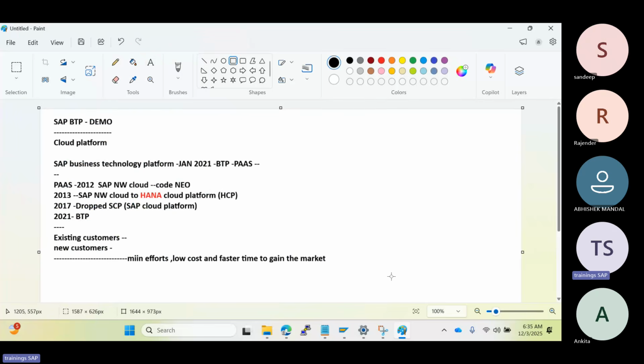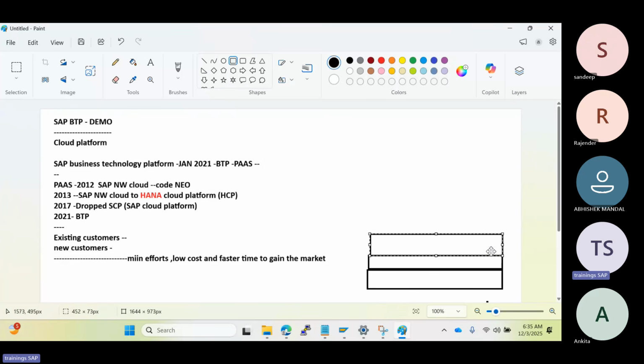So what we have to do, we need to purchase the hardware, right? Then on top of that, for the operating system, a separate license is required. Then we have to install the DB. Then we have to install the SAP applications also, the NetWeaver application. Then we need to install the ADS service, and the license is also required.